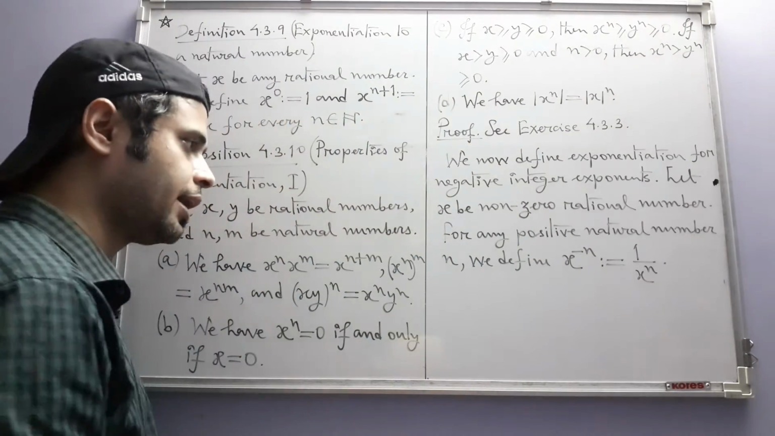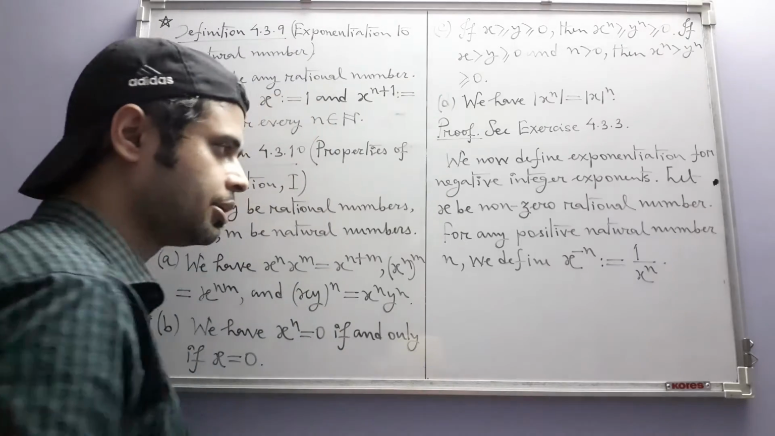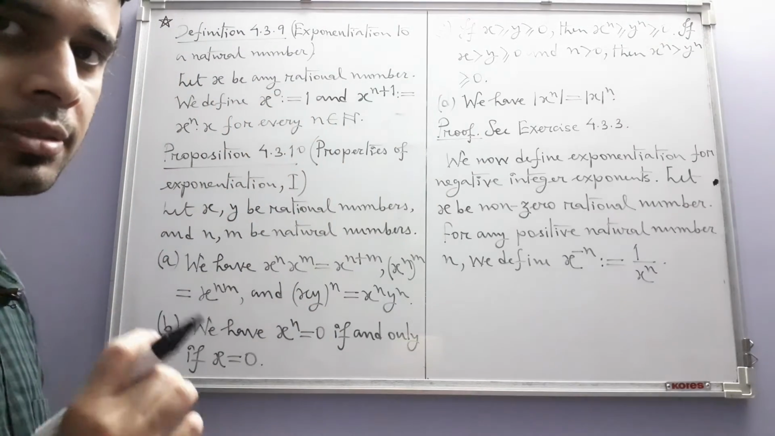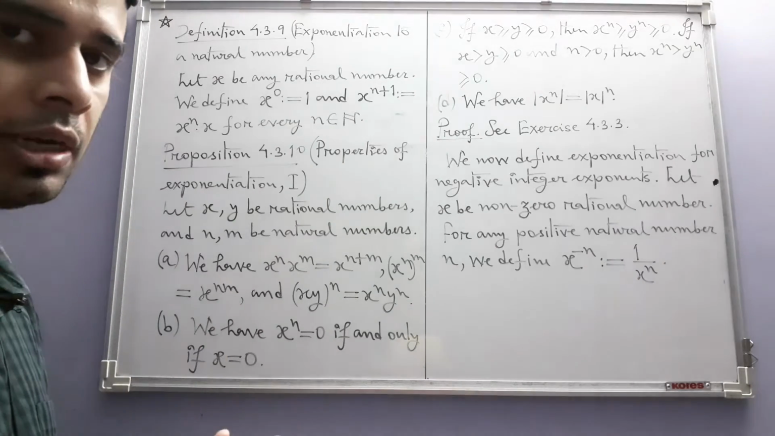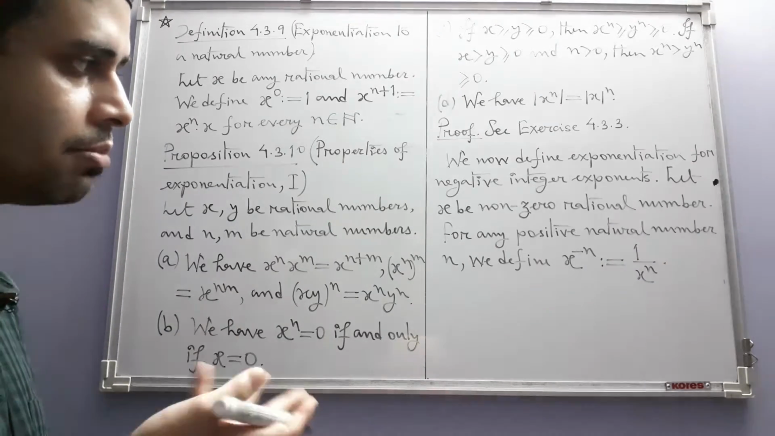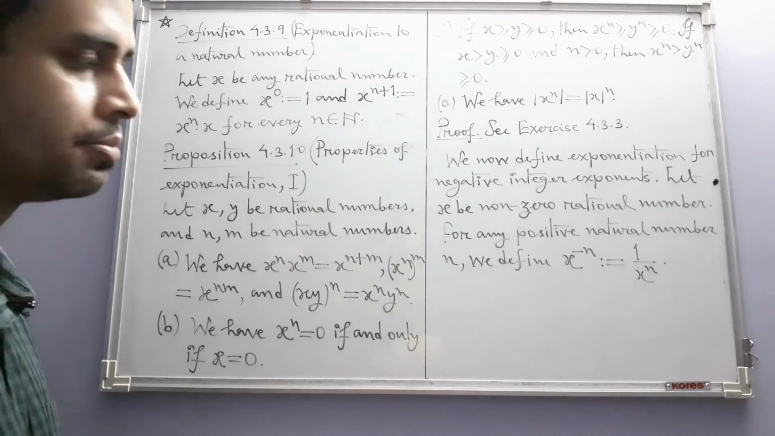So whenever we have integer exponents, we have to carefully assume the base to be non-zero, because who knows, the exponent may be negative. In that case, if the base is 0, it's not defined.